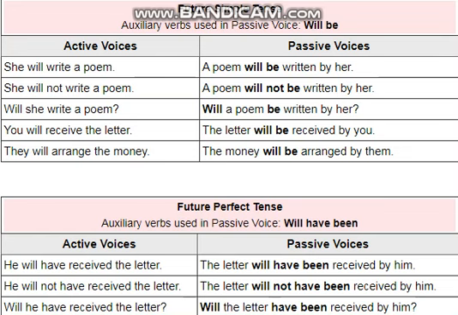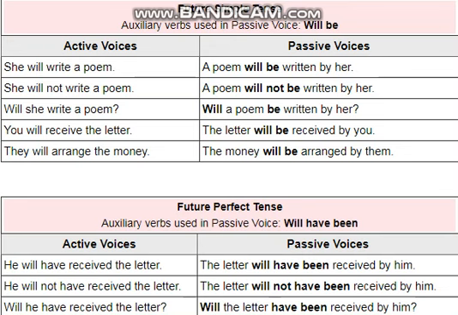So here you can see in future simple tense, we have just will as a helping verb, and it has the first form of verb. Whenever we have a sentence in future simple tense, it will take the helping verb from the next tense, which is future continuous tense, where we have will be as a helping verb.